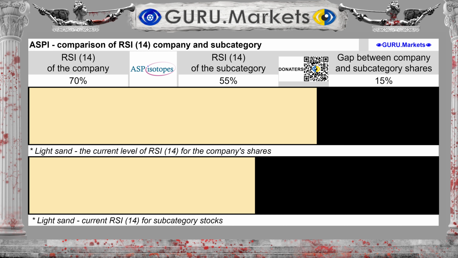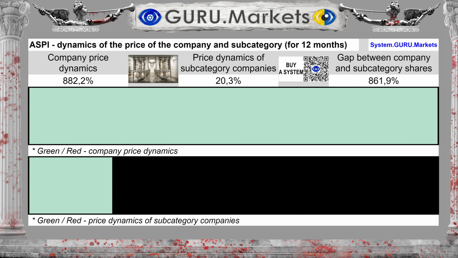Technically, the subcategory's securities are valued lower than the company's ASP Isotopes Inc. Comparing the movement of the company's stock price ASP Isotopes Inc. and subcategory companies, we see that over 12 months the company's shares showed a change of 882.2%, against the price dynamics for the subcategory of 20.3%. This does not clearly indicate anything, but this fact must be taken into account.